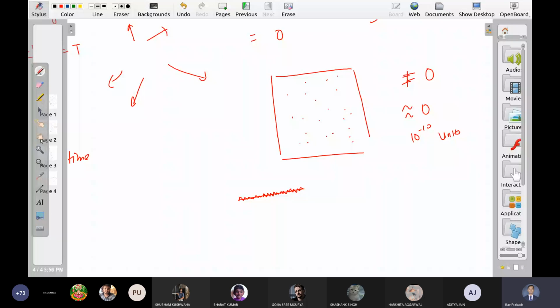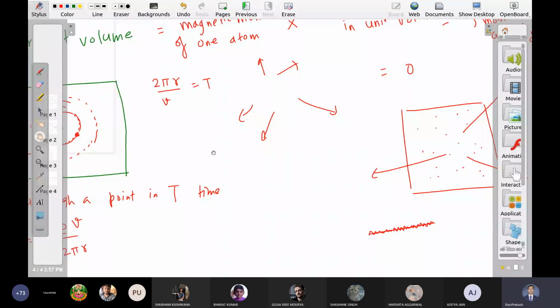There is no force on the atoms. There is no interaction between them. So the system is completely isotropic. The situation in this direction is the same in that direction too, so we expect the same behavior from all directions. And in such cases, vector quantities do not show any final result. So what do you expect for magnetic moment at no external field?